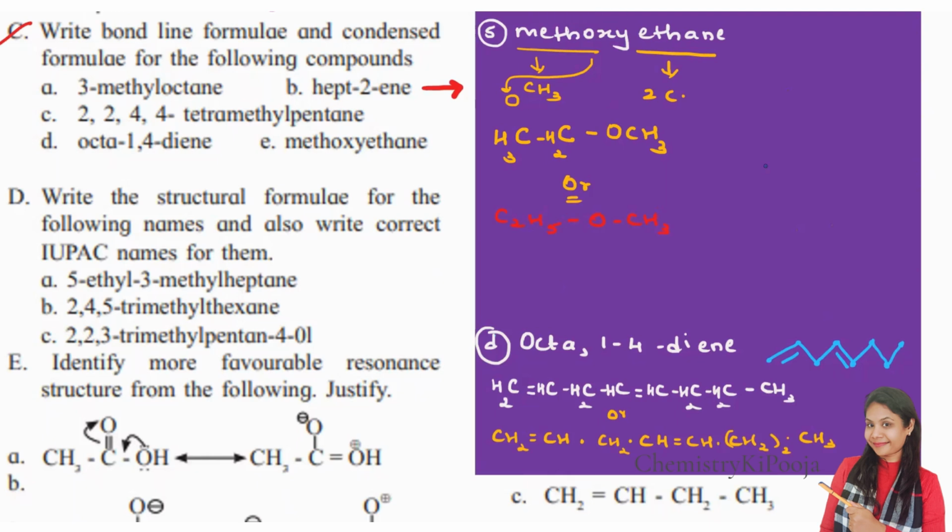The bond line again. Here we are going to focus on the carbon atoms. So how many carbons do we have? We have 1 carbon on the right hand side of the oxygen and on the left hand side we have 2 carbons. So first I am going to put oxygen. On the right hand side I have only 1 carbon. So this is the carbon atom. On the left hand side we have 1 and 2. Simple. So see, everything is very easy only and only if you pay attention to the basic concepts.